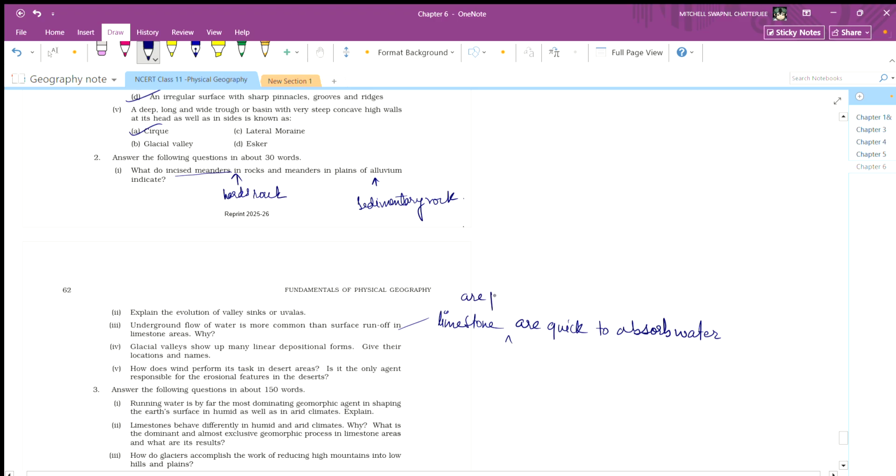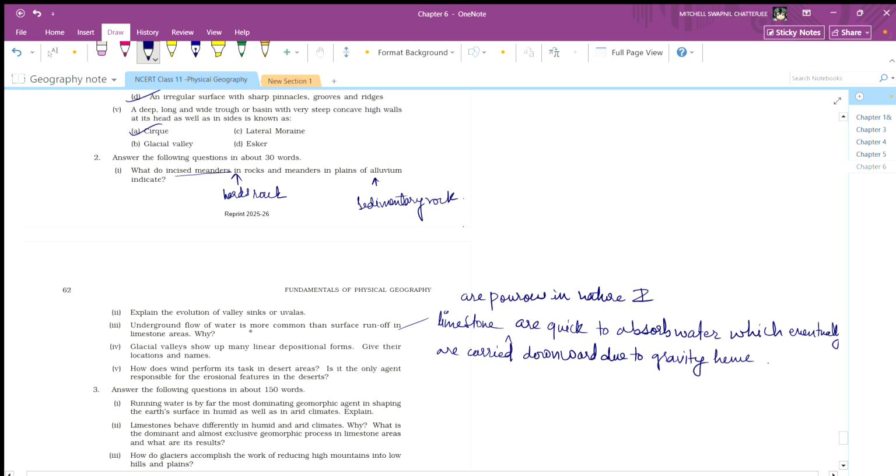Limestones are porous in nature and quick to absorb water, which is eventually carried downward due to gravity.